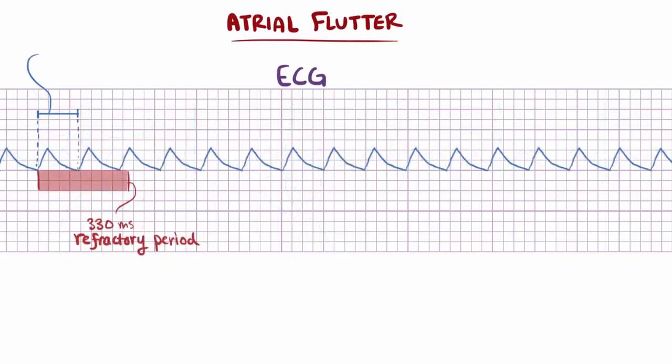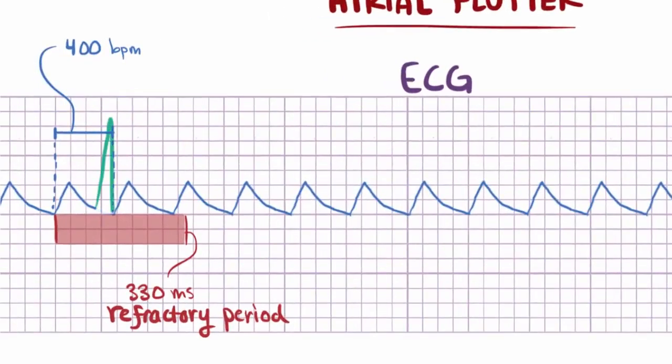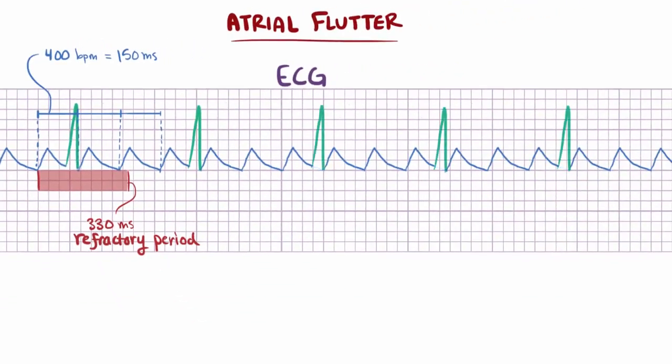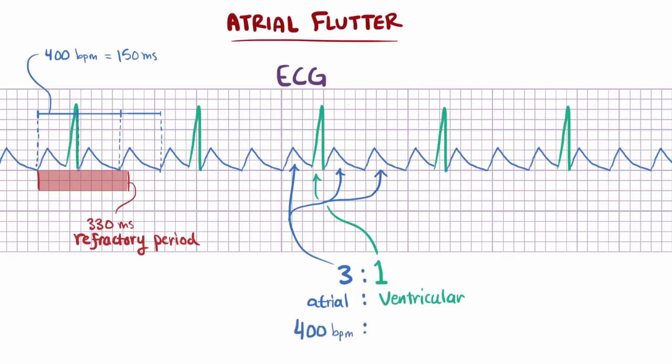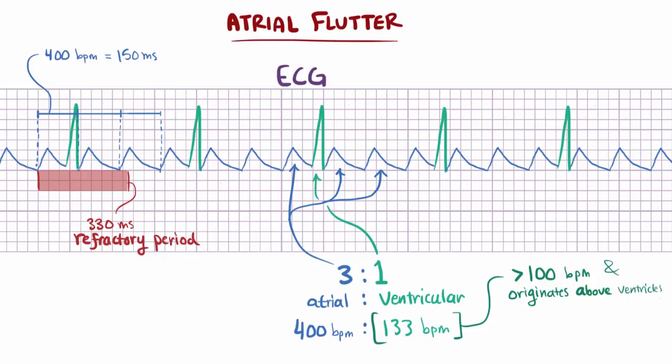Now let's say the atria were going at 400 beats per minute. The first one conducts, then it's 150 milliseconds to the next one. Then the next atrial beat after that would land at 300 milliseconds. And the AV node still wouldn't be ready, right? Meaning the ventricles wouldn't contract until the third atrial beat comes in at 450 milliseconds. In this case, it's a 3-to-1 atrial to ventricular rate, 400 atrial beats per minute to 133 ventricular beats per minute. Because the ventricles are contracting at a rate greater than 100 beats per minute, and because the source originates above the ventricles, this is considered a supraventricular tachycardia.